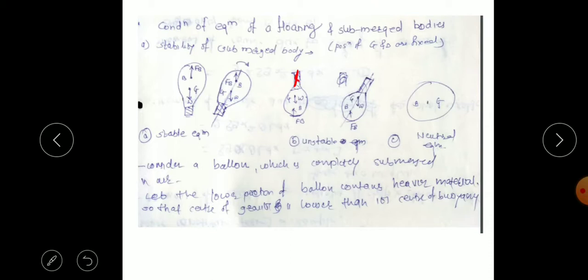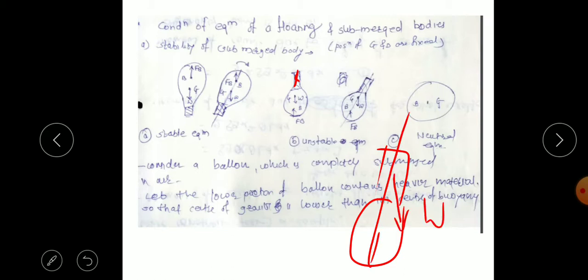At that time you can see here this balloon, this is the line of action. Weight is acting in the downward direction and the buoyancy force is acting in the vertical direction. Now if it is tilted in this clockwise direction, then the couple due to the weight and the force of buoyancy is also in the clockwise direction.